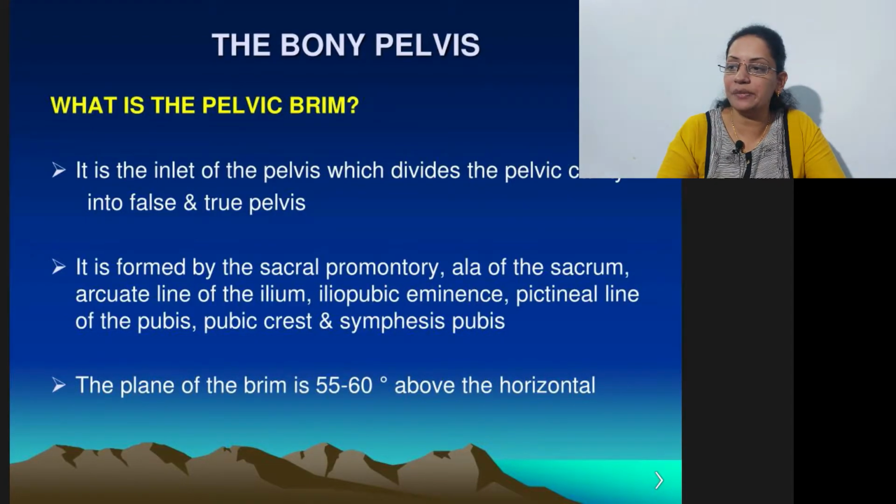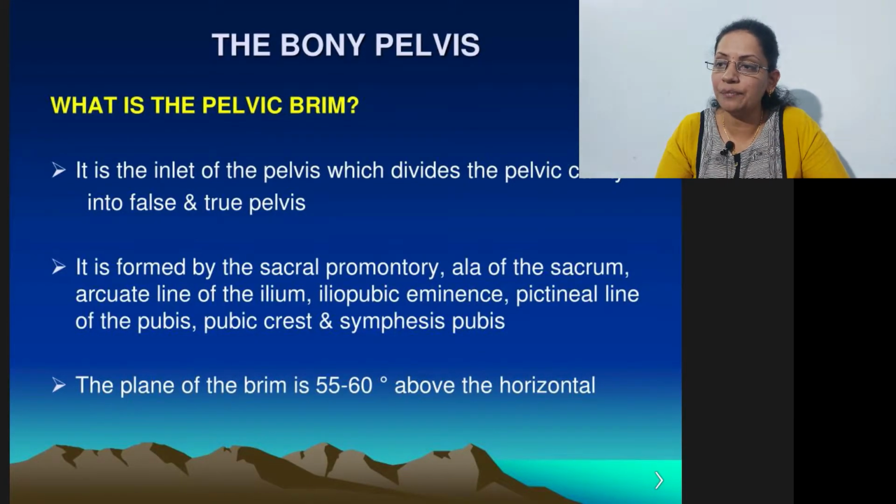Now what is the pelvic brim? That is the inlet of the pelvic cavity, which divides the pelvic cavity into false pelvis and true pelvis. So that is the inlet of the pelvis. The false pelvis is formed by the iliac portion of the innominate bones and limited above by the iliac crest. The function of this false pelvis is to support the uterus during pregnancy.